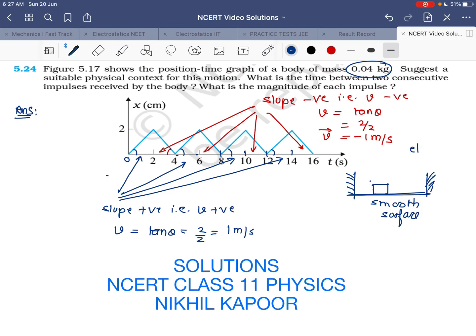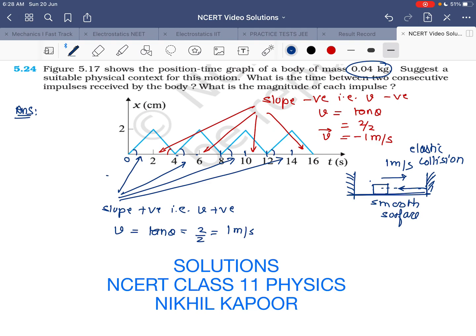and every time it is making elastic collisions with the wall, that is, during collision there is no loss of energy. So the body is going with velocity 1 meter per second in the rightward direction, it strikes the wall and then it rebounds, the velocity becomes minus 1 meter per second, then it strikes here, then again 1 meter per second and goes on. So we can compare this with this kind of physical situation. Okay, so that is the answer to the first part of this question.